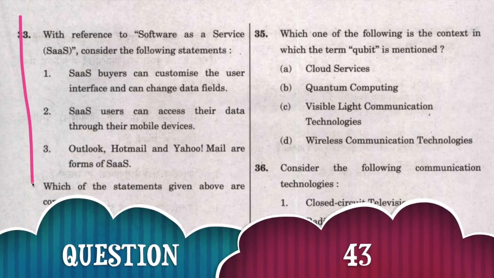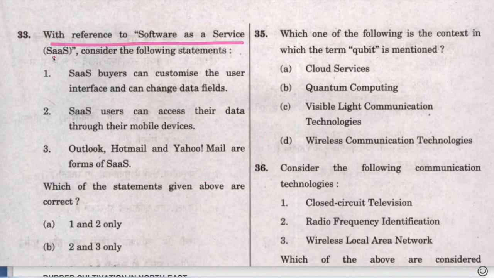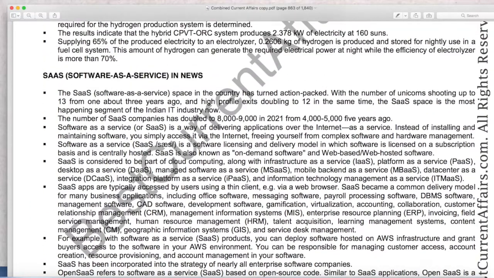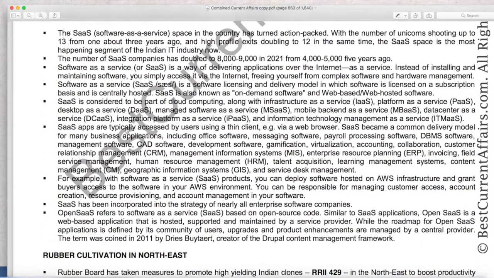Next question. With reference to the software as a service, consider the following statements. 3 statements are given and all these 3 are correct. First one is that SaaS buyers can customize their user interface and can change data fields. This statement is correct. Now check this December 2021 current affairs book, page number 73. In this book we have given full topic on this SaaS, software as a service topic.